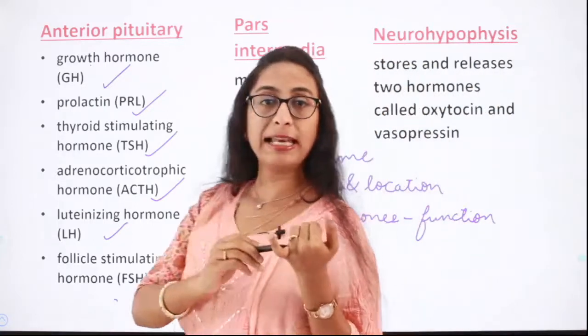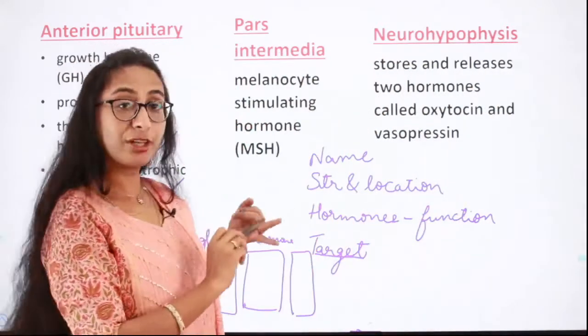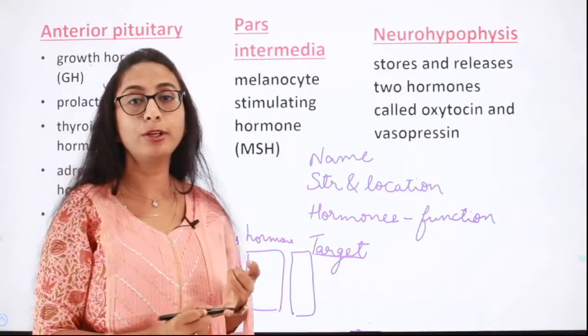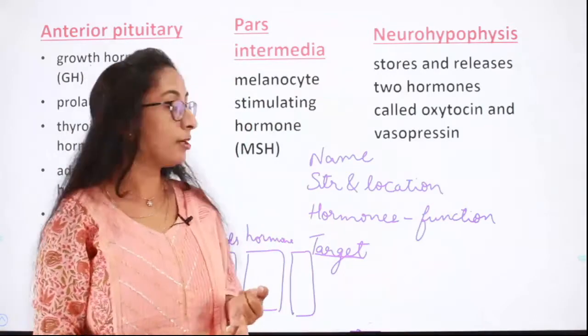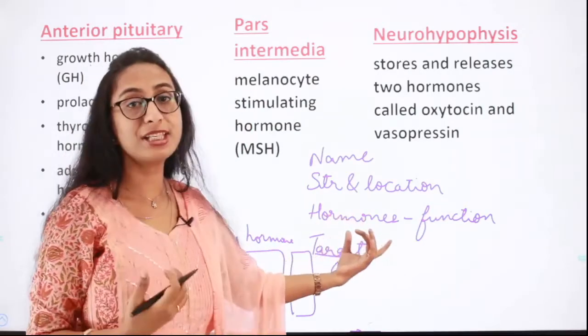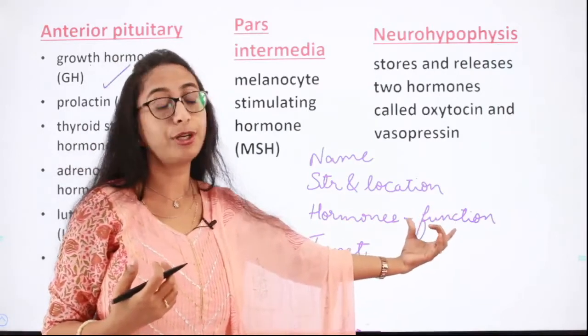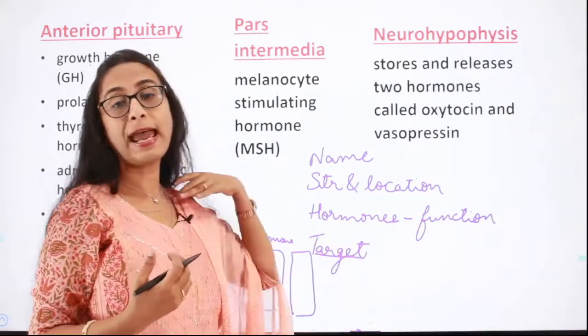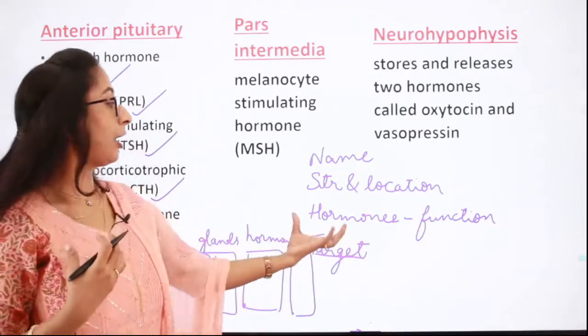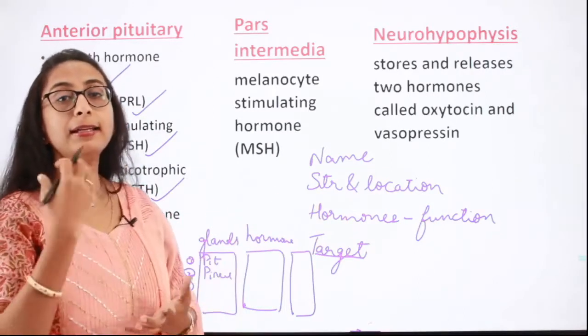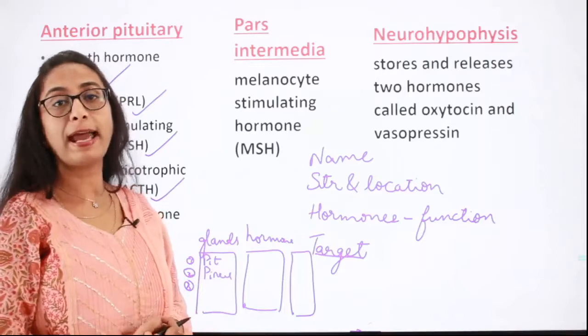So the name of the gland, its structure and function, that is where it is located in the human body and what its structure is, then what hormones it synthesizes and what the function of those hormones is, which is also very important, and finally where those hormones are acting, which cells they target.